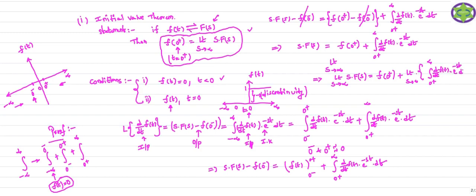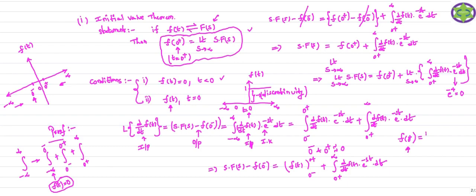minus st dt. Now when s tends to infinity, e power minus st becomes what? e power minus st becomes e power minus infinity. So what is the value of e power minus infinity? The value of e power minus infinity is 0. Therefore this entire expression is going to be 0. So whenever s is tending to infinity, on the right hand side what remains is f of 0 plus, which is your initial value of the signal.